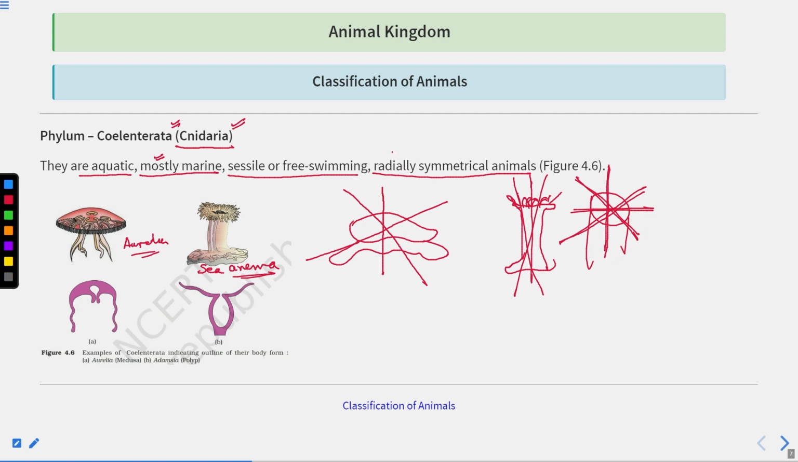So they are showing radial symmetry, and they are sessile or free living. Sessile means attached to the substratum. Here you can see the sea anemone attached to the substratum. And here in the case of Aurelia, it is moving in the water, so it is free living. Mostly they are marine. All the organisms are aquatic, there is no exception. They all are aquatic, and in the aquatic, mostly they are marine.